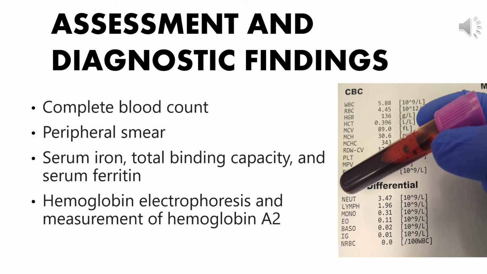Second one is the peripheral smear, and third one is the serum iron, total iron binding capacity and serum ferritin. That is, low serum iron and ferritin levels with elevated TIBC are diagnostic of iron deficiency. And fourth one is hemoglobin electrophoresis. Hemoglobin electrophoresis and measurement of hemoglobin A2 and fetal hemoglobin are useful for establishing whether beta thalassemia and hemoglobin C and D are an etiology of the microcytic anemia.